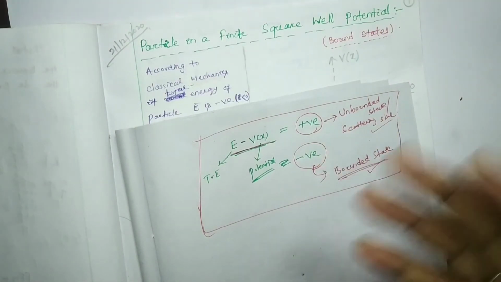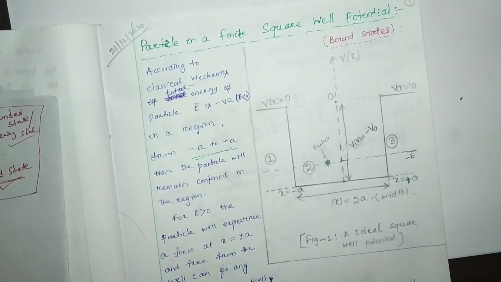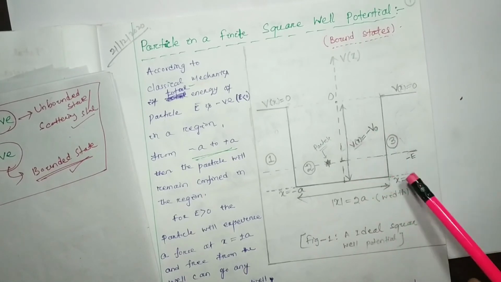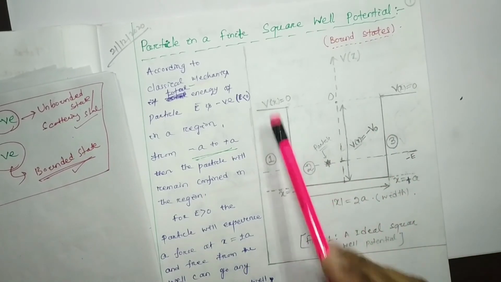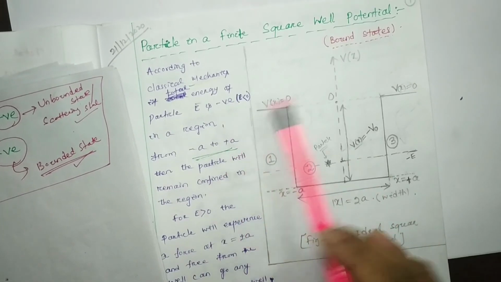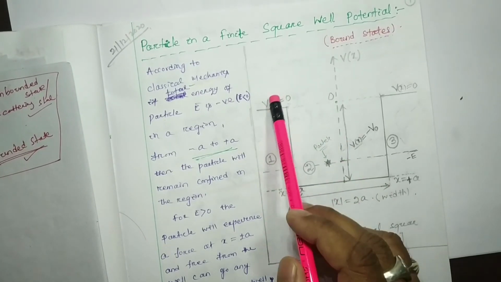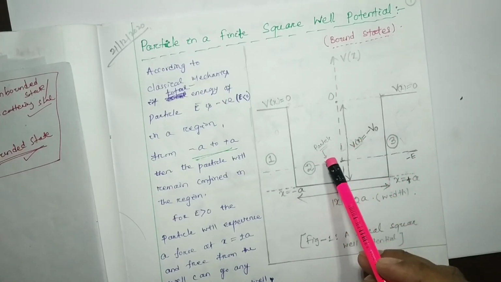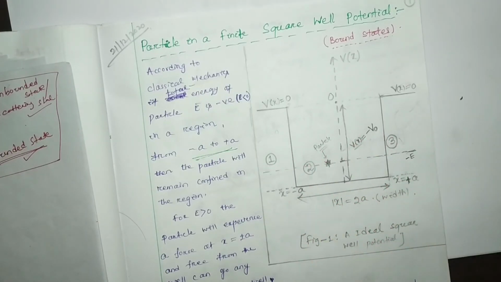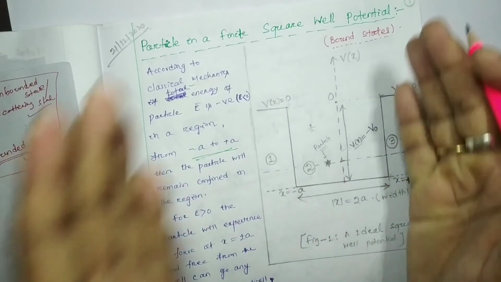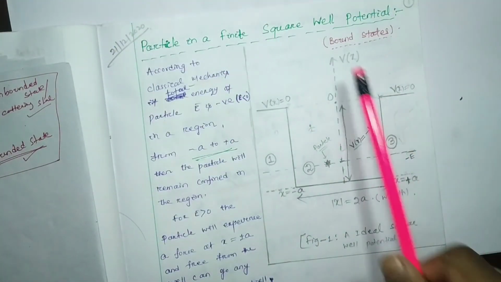remember this one. And in our next video or next class, we are going to discuss this problem, in which both E and V, the given potential and given total energy of the particle inside this well, are negative. The potential is given as 0 in region 1, 0 in region 3, and minus V0 in region 2. Hence this particle is forbidden in this region and this region. Just imagine, if you are standing here in region 2, you could not move to this region and this region, meaning you are bounded in this region. Only for that reason it is called a bound state.